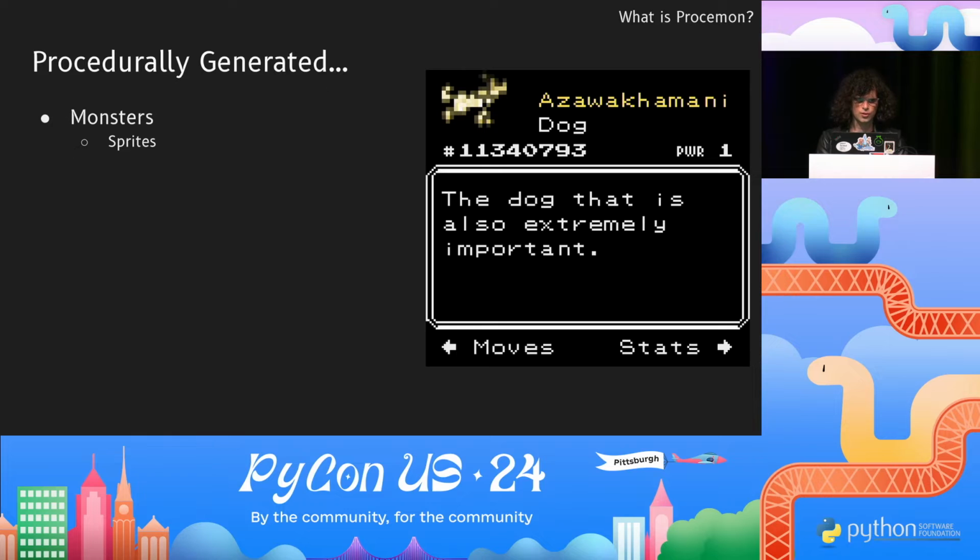There are 72 categories of monsters, such as dog, food, dinosaur. That's a rare example of something that's hard-coded in the game, and they each have a sprite template that's used to generate the sprite.